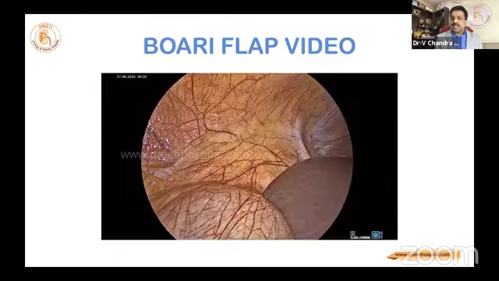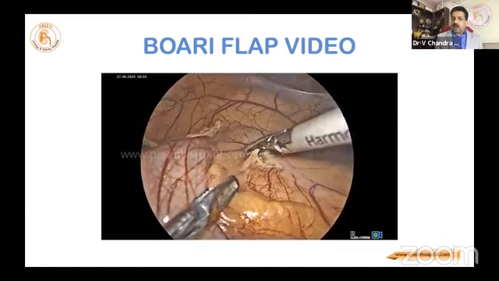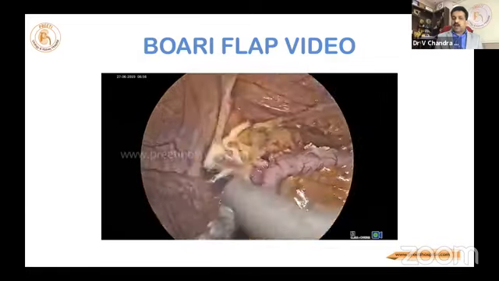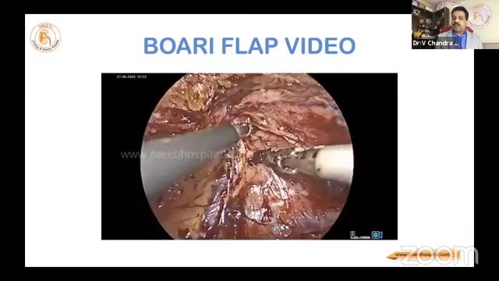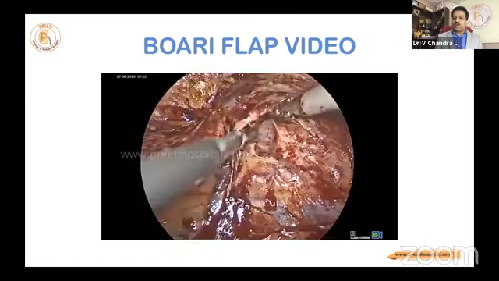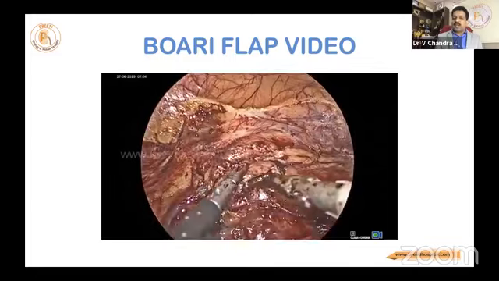First, I started at the upper end. This is the liver, colon. I am reflecting the colon along with the appendix here. You can see this is the area of damage. Wherever a lot of adhesions are there, you have to go slowly. Don't open the pelvis and ureter there.